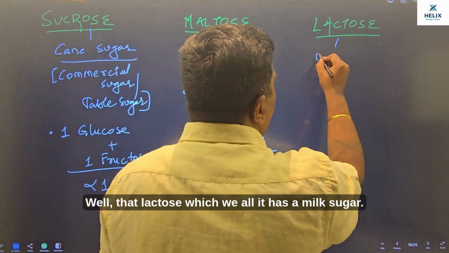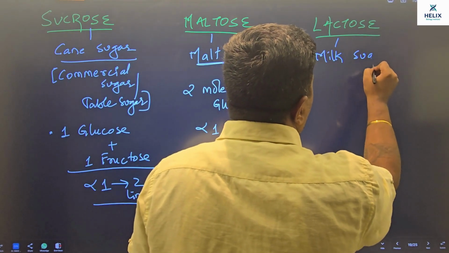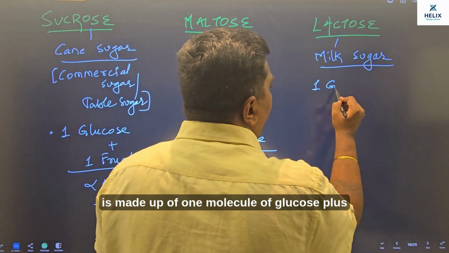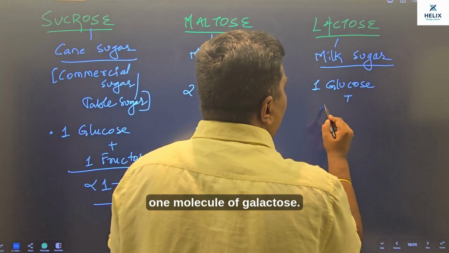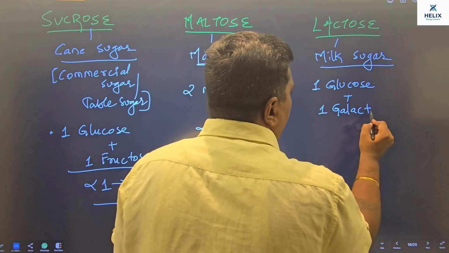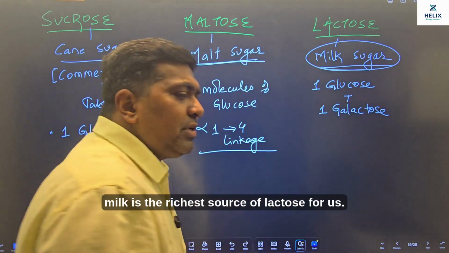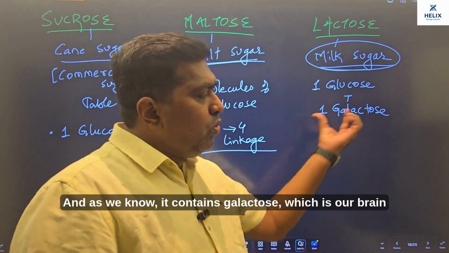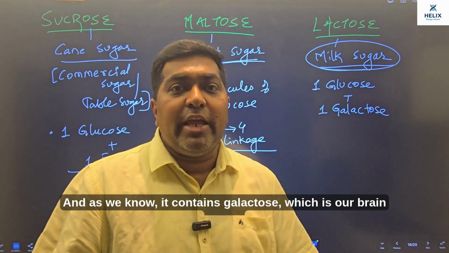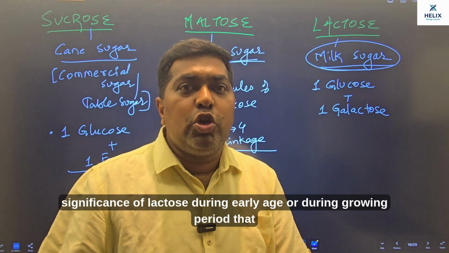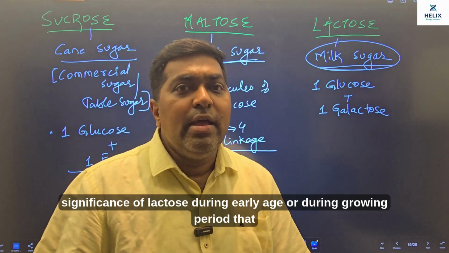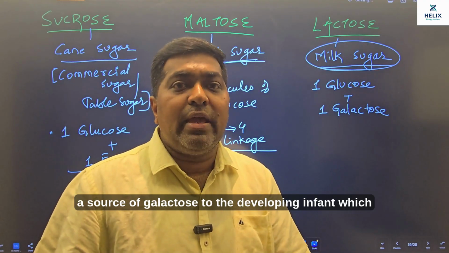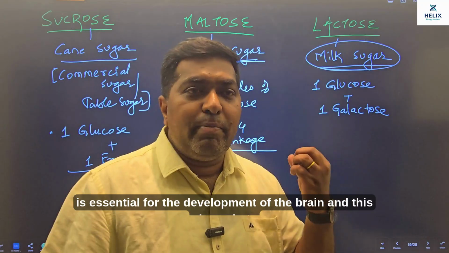Whereas lactose, which we call a milk sugar, is made up of 1 molecule of glucose plus 1 molecule of galactose. Definitely, human mother's milk is the richest source of lactose for us. And as we know, it contains galactose, which is our brain sugar, and that's the significance of lactose during early age or during the growing period: mother's milk also helps to provide a source of galactose to the developing infant, which is essential for the development of the brain.